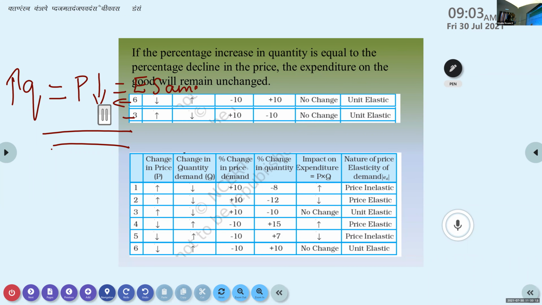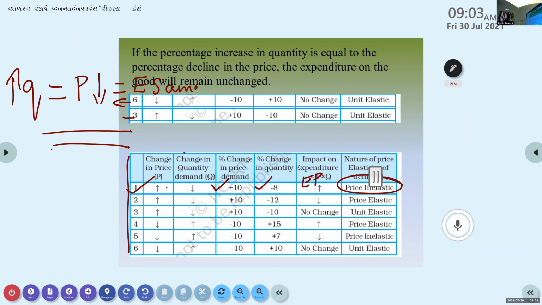And this is what they have given in your textbook, different situations. Here price is increasing, the first one. Whenever the price is increasing, the quantity demanded will decrease. That is sure. Even a minor change will happen. But here you can see the percentage change of price is more than the percentage change in quantity. So expenditure will increase. That situation we call price inelastic.